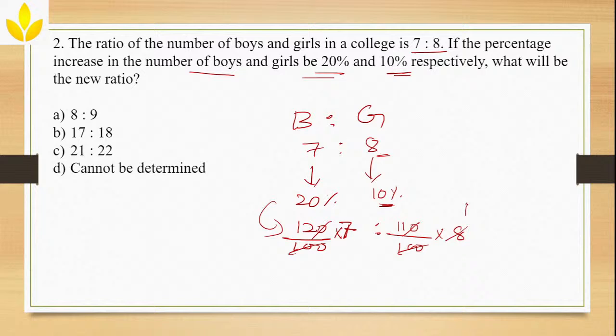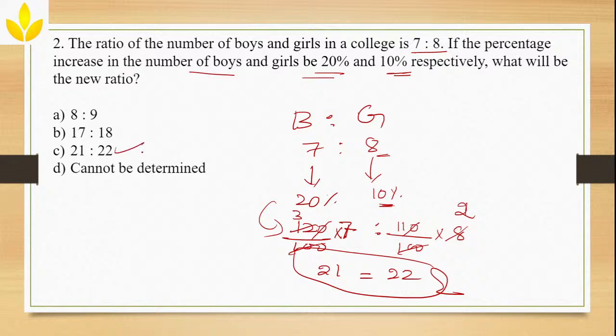Now how will you do? Okay. 4 2s are 8 and 4 3s are 12. 3 into 7 is 21. 11 into 2 is 22. So what is the ratio? Ratio is 21:22. Is this clear? So no doubts? Well, if you understood this particular problem, let us go to the third problem. So the answer for this is option C, which is 21:22.